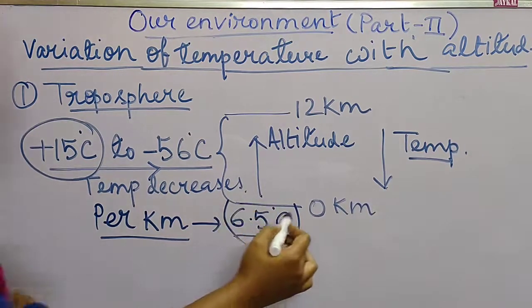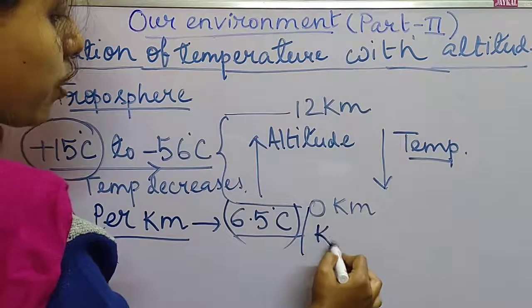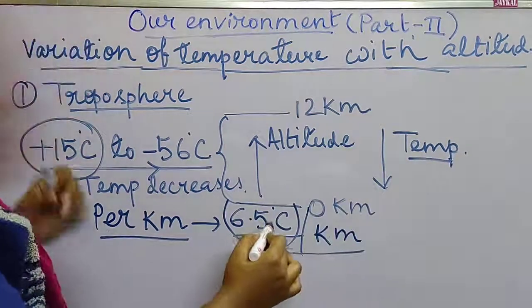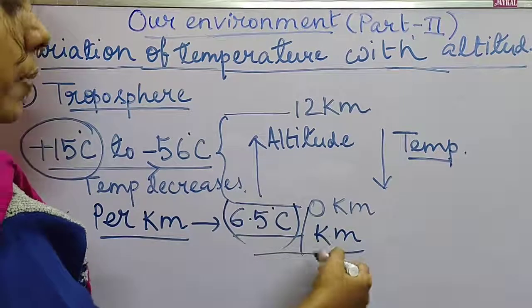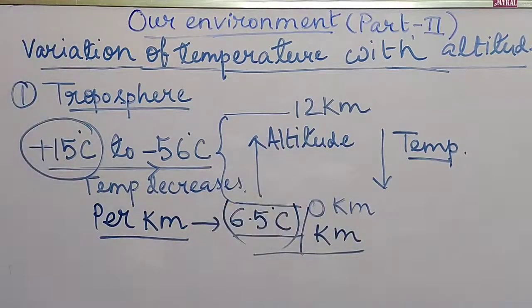This rate, that is 6.5 degrees Celsius temperature decrease for per kilometer of altitude, is also known as the normal environment lapse rate. So this is for the troposphere, that with increase in height temperature decreases. So what could be the reason?